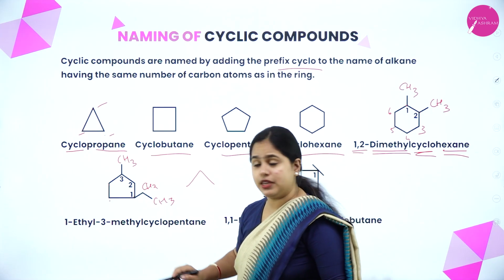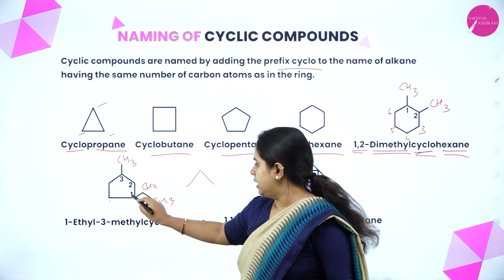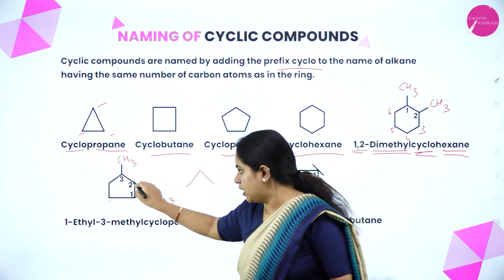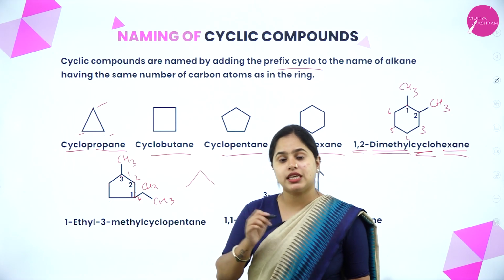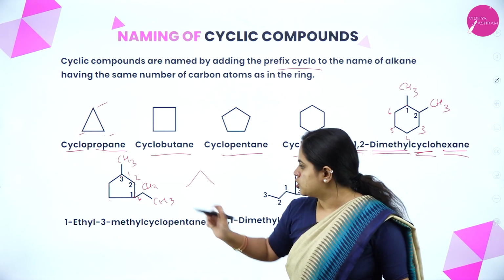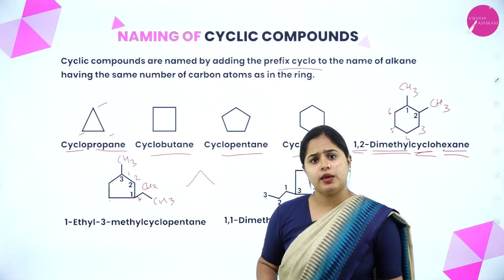It will be from here. Numbering. It will be from here. 1, 2, 3. Right? The numbering should be 1, 2, 3 and not 1, 2, 3. Then numbering should not be in this direction because ethyl should get the lowest possible number. So it will be 1, 2, 3. Clear? So how do you name this now?